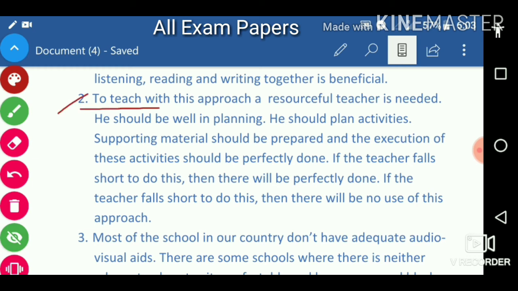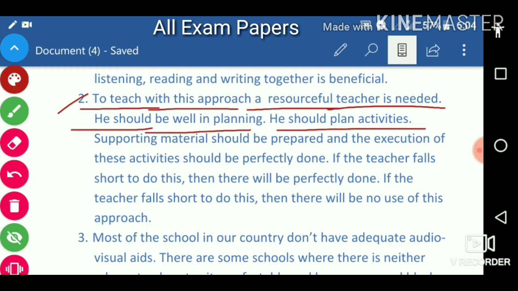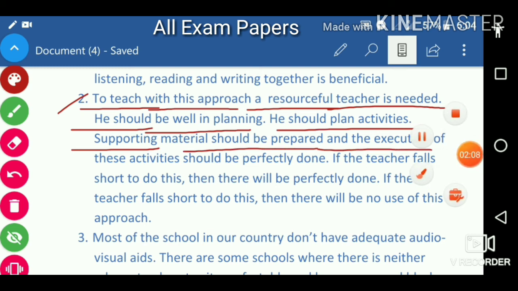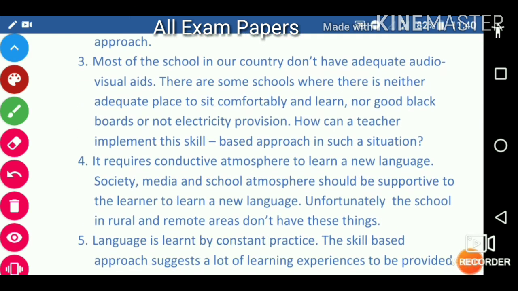Next, to teach with this approach a resourceful teacher is needed. He should be good at planning. He should plan activities. Supporting material should be prepared. Next, most of the schools in our country don't have adequate audiovisual aids.